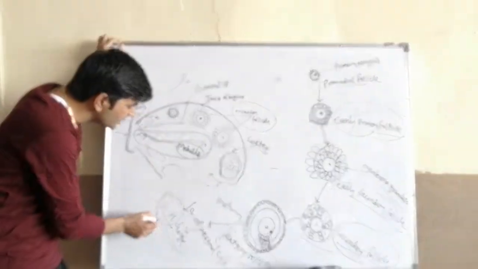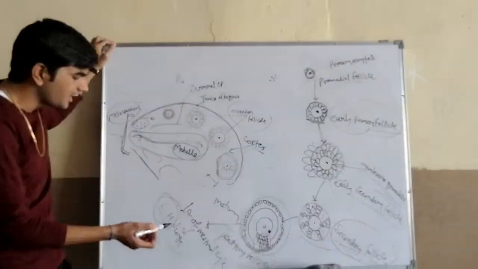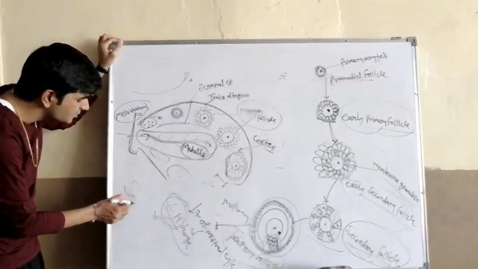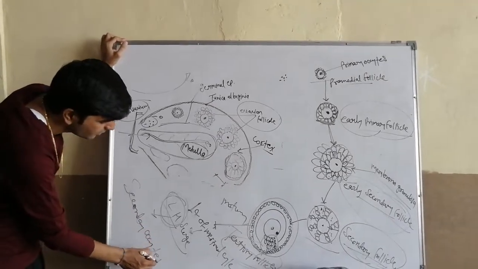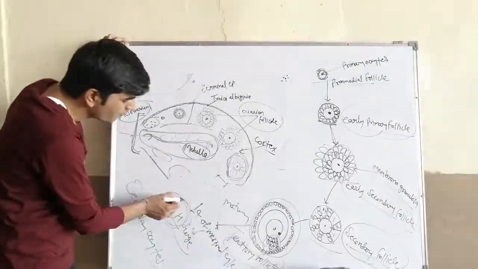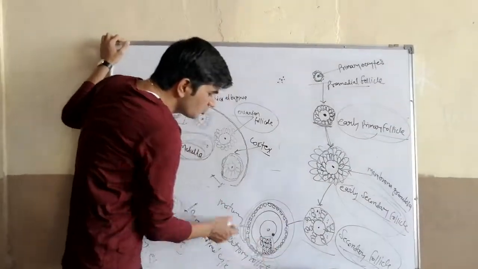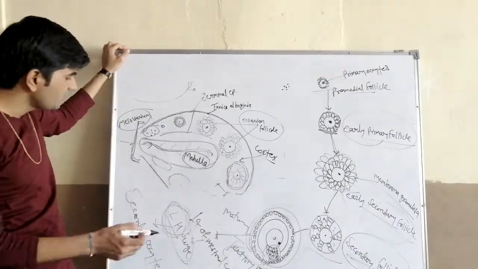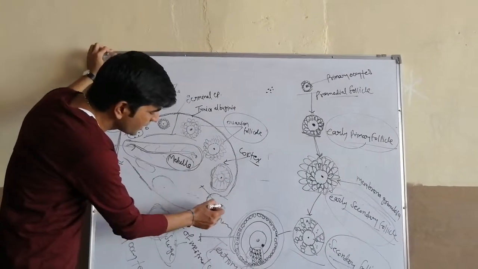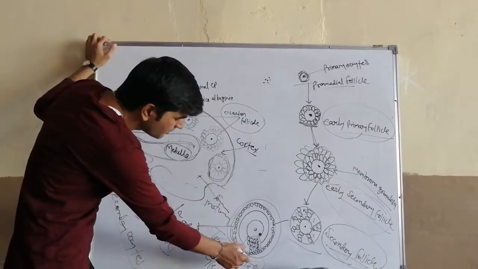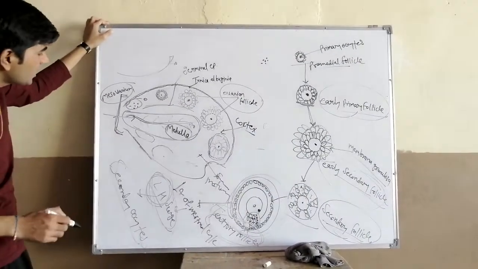Due to the effect of the LH surge, these mature Graafian follicles become ruptured and release secondary oocytes. That means at day 14, secondary oocytes are released after rupture of the tertiary follicles, or rupture of the mature Graafian follicles.